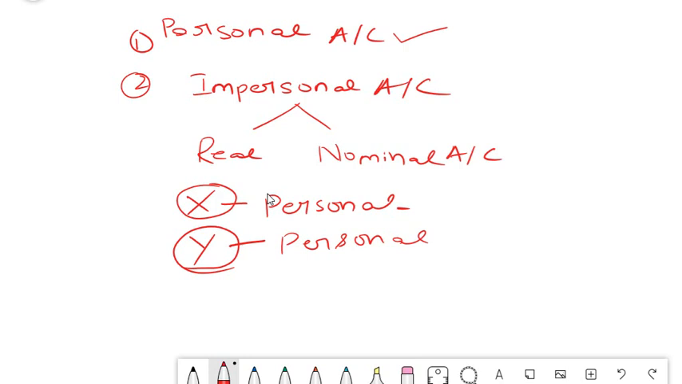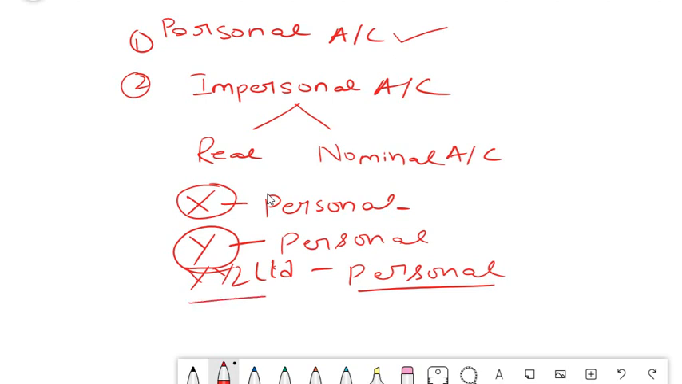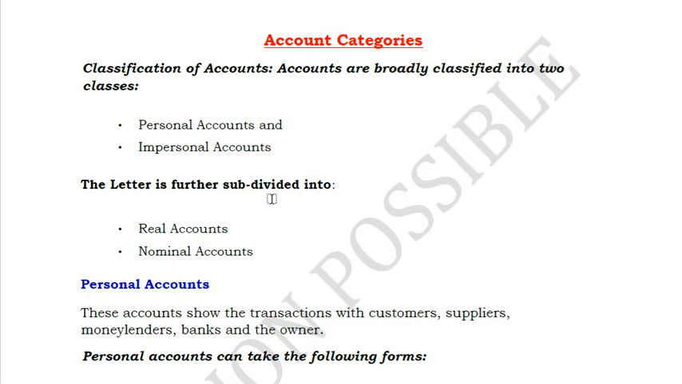So you may have a doubt. Sometimes we sell to a company. Yes, we sell to a company called XYZ Limited. Even that is also a personal account, even though sometimes it is called an artificial person because a company is not a natural person. Here X and Y are natural persons because they are human beings, whereas XYZ Limited is a company, so it is an artificial person. So even a company will be coming under a personal account. So this is the definition of your personal account.